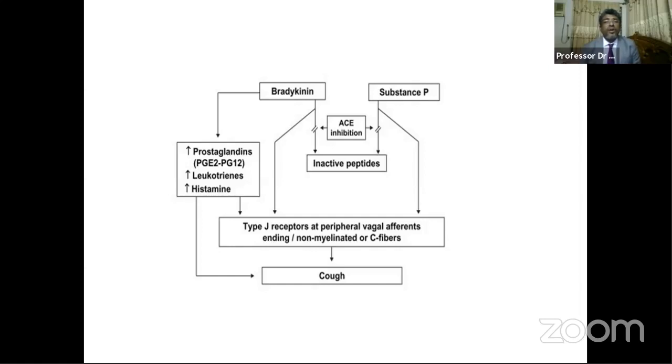And if we block the conversion of angiotensin 1 to angiotensin 2 with ACE inhibitors, that also blocks the breakdown of bradykinin.